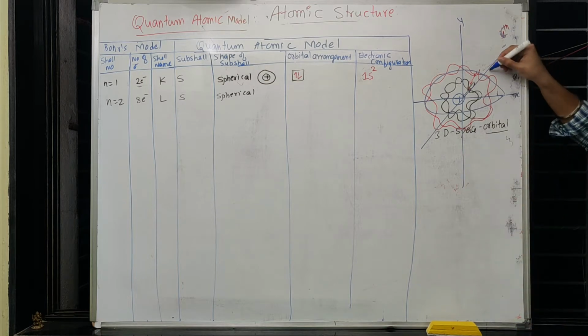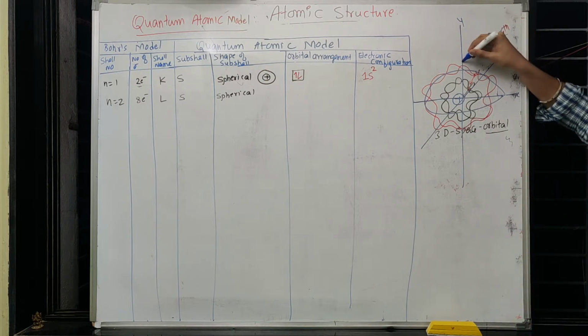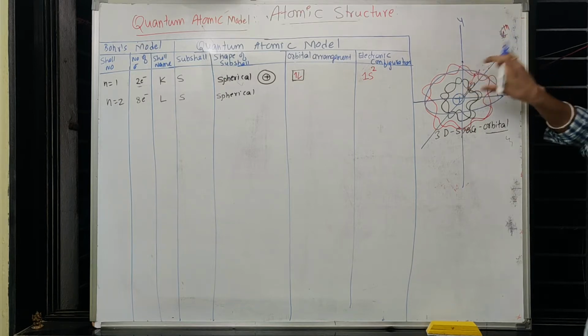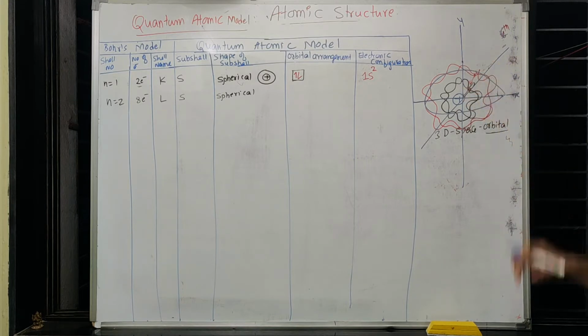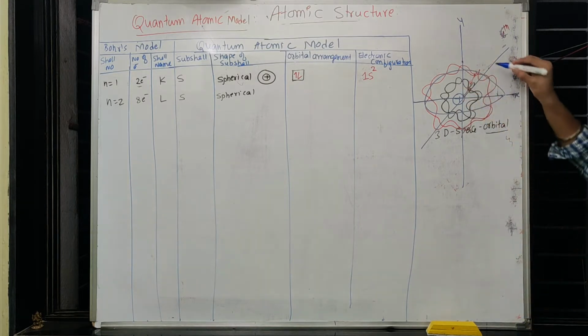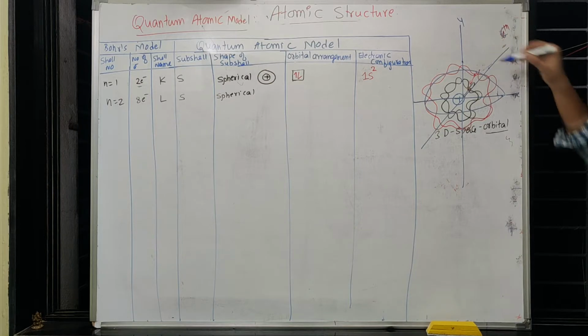But if there is a chance at some other dimension to be present the way it wants, without compromising the distance from the nucleus, then it will try to go to some other dimension rather than going to the x-axis.